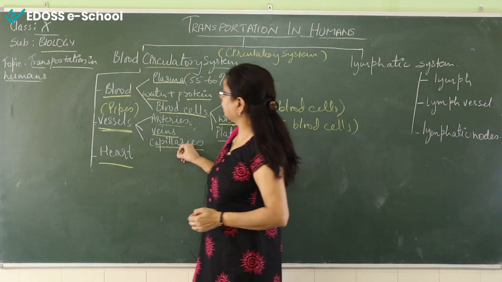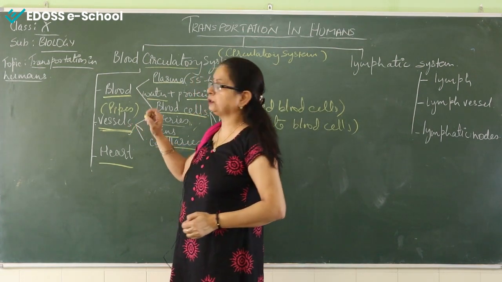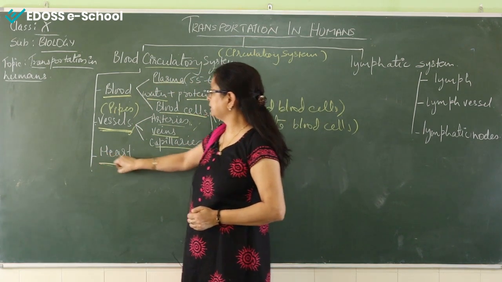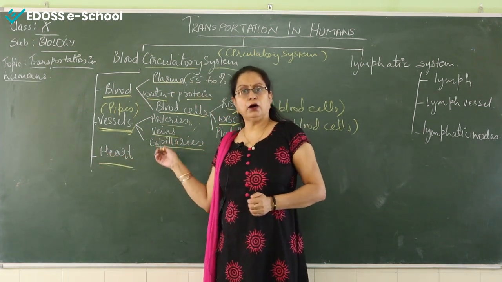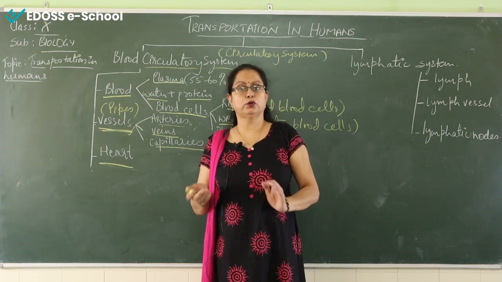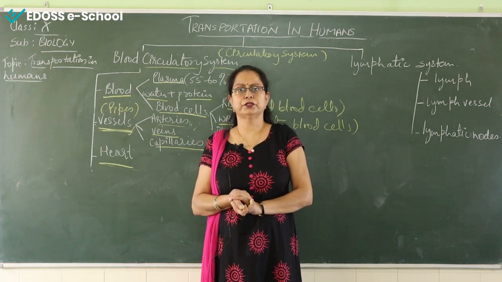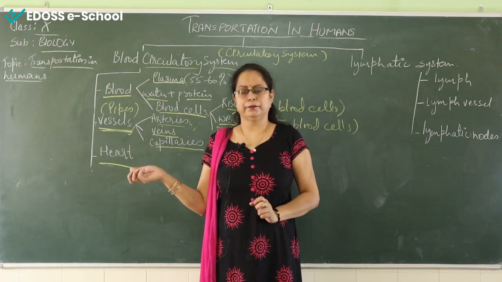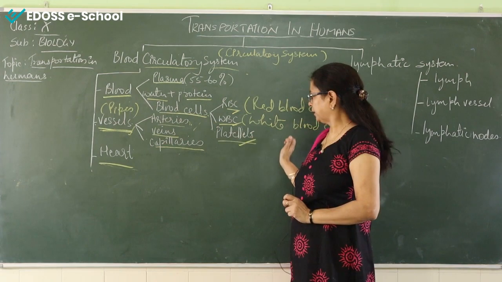So this is all about the vessels, the second important part of the blood circulatory system of humans. Now the third is definitely the heart. For the heart, it is a very important section that covers so many questions as per the board examination, and for that we will discuss the heart through a diagram that I'll just make here.